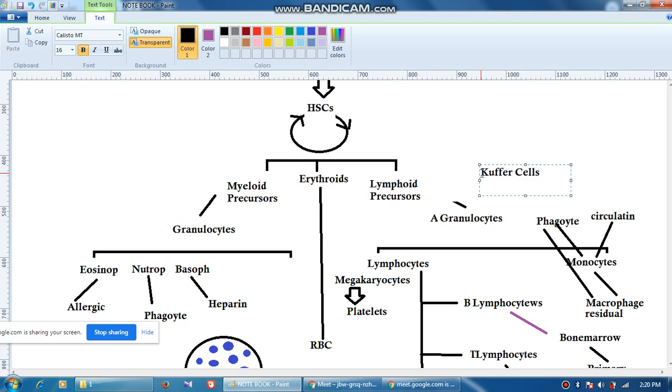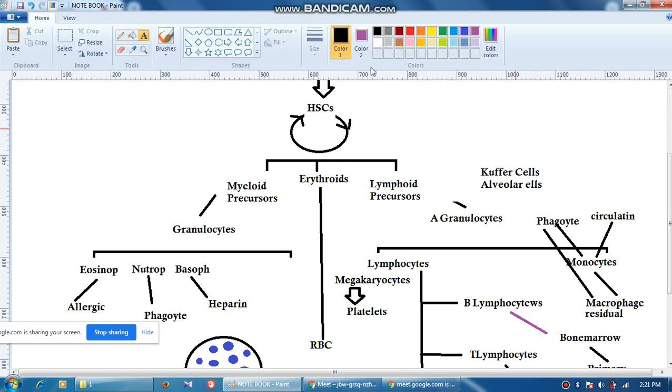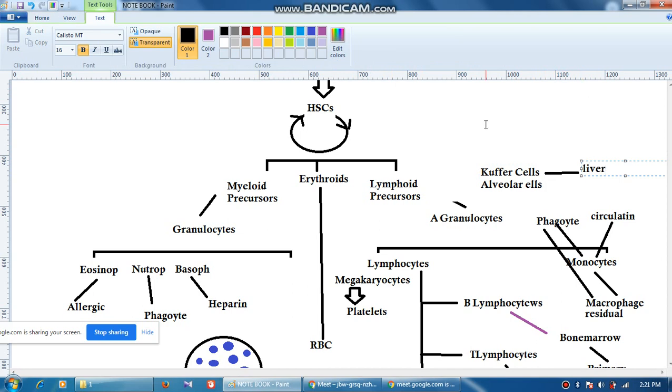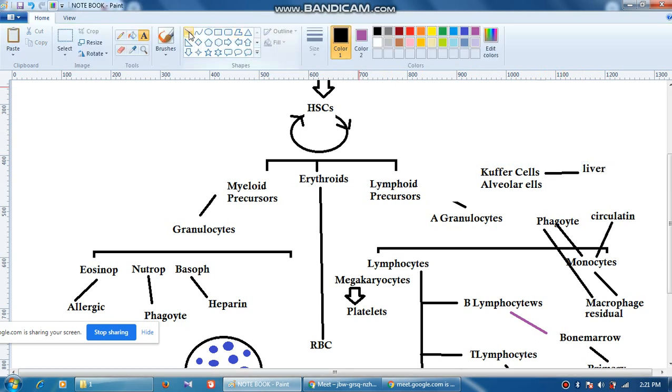Then there are alveolar cells, okay, and then there are some more. So these Kupffer cells are nothing but the macrophages of the liver. Macrophages of the liver are known as Kupffer cells, whereas the macrophages of the lungs are known as what? Alveolar cells. Alveolar, it is not alveoli. We are not talking about that. We are talking about alveolar cells.